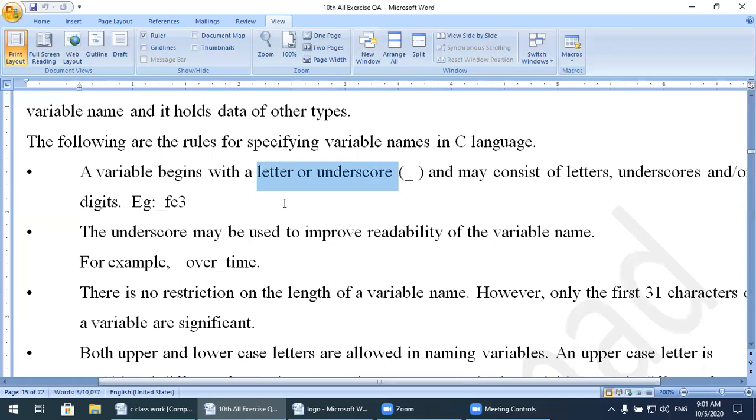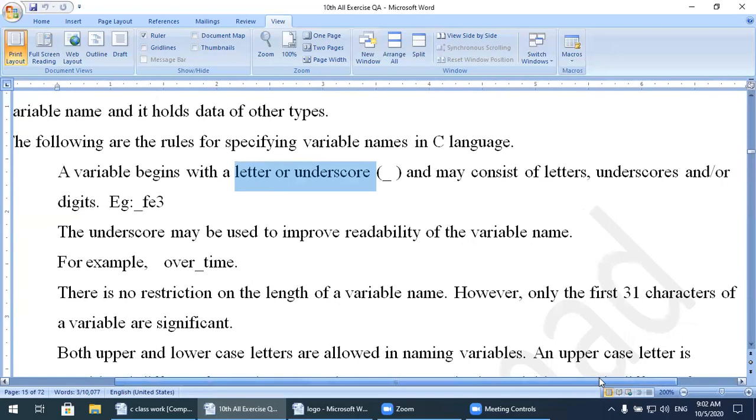So keep these rules in mind. A variable begins with a letter or underscore, and may consist of letters, underscores, or digits. You can use these three things.